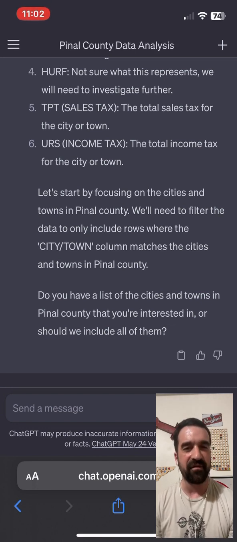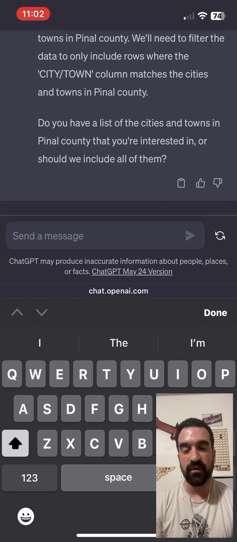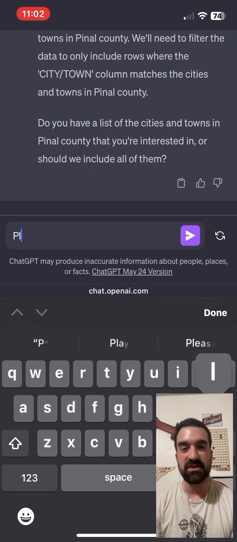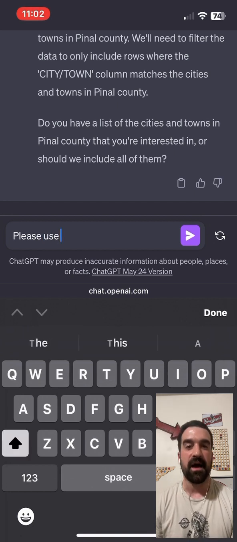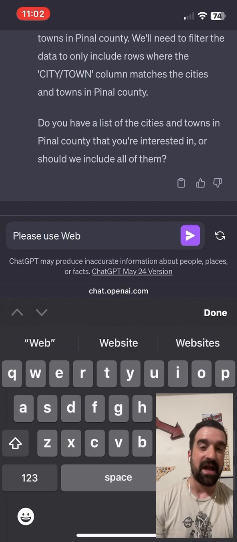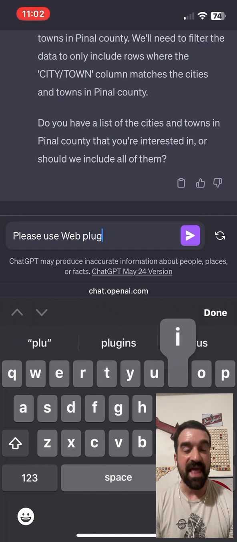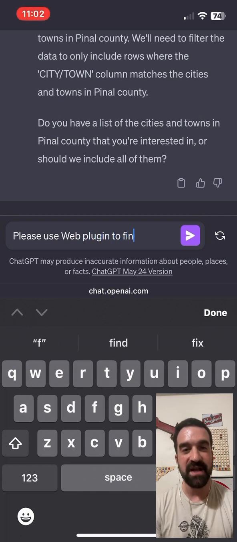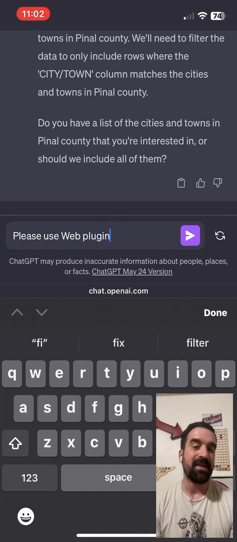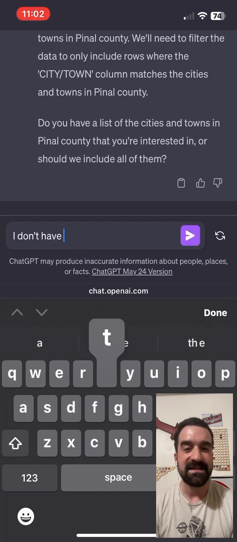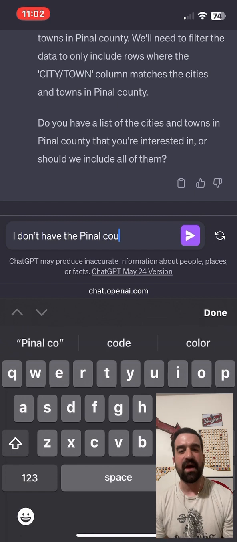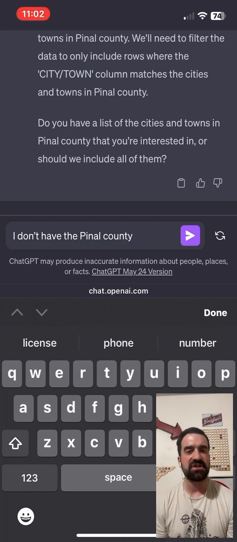ChatGPT didn't know what VLT or HURF was, so we'll explain that to it. It's also asking, because I wanted to focus on Pinal County, because that's where I live and work, just for my own curiosity's sake, and see what we can do with it. So I'm asking it to use the plugin Web Pilot. Actually, instead I'm just going to say I don't have the Pinal County data, and let's just see what happens with it, right?